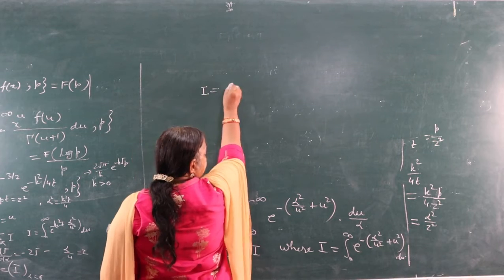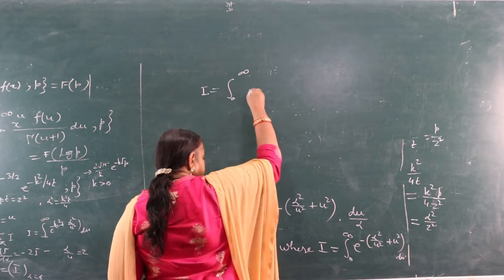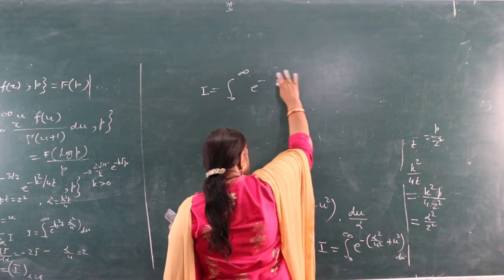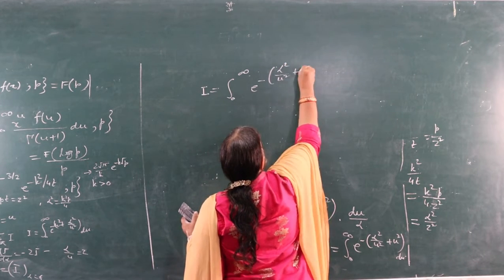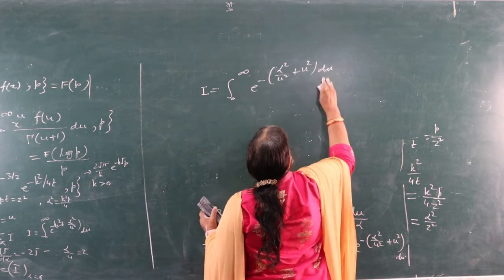So I is equal to the integral from 0 to infinity of e raised to power minus (alpha square by u square plus u square) du.